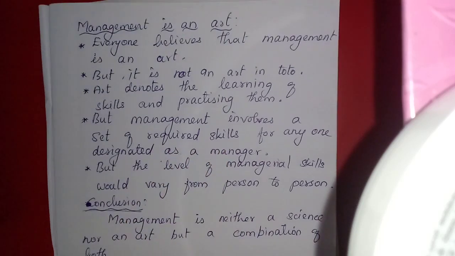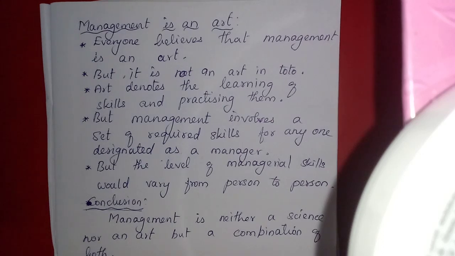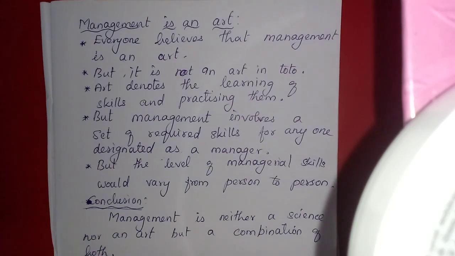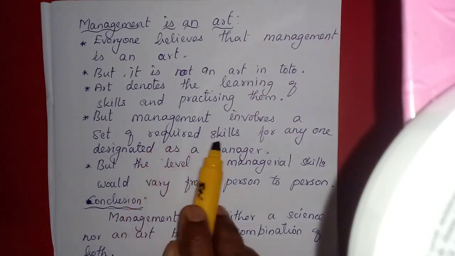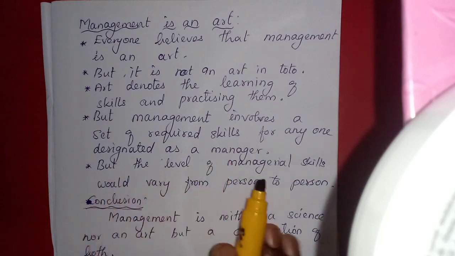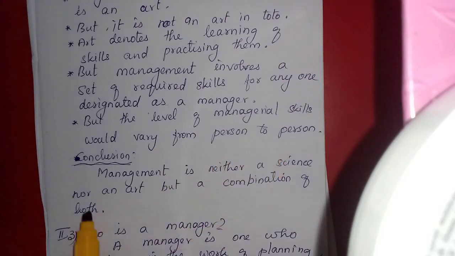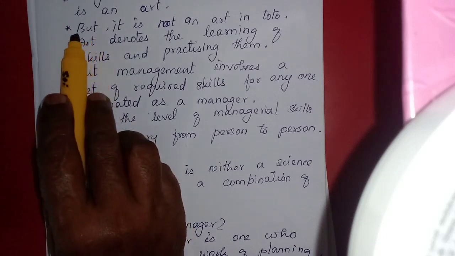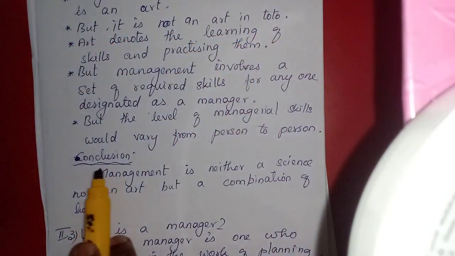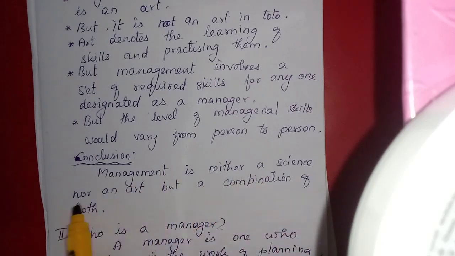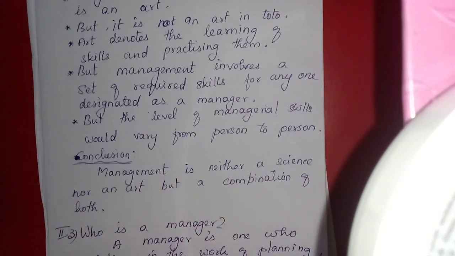For being appointed as a production manager, he must know what production is, what the machines involved in that particular production are, and how he has to work in that. That is, specialized skills are necessary. But the level of managerial skill would vary from person to person. Now for the conclusion. You can write this sentence again: it is not an art in total. Then the conclusion: management is neither a science nor an art, but a combination of both.